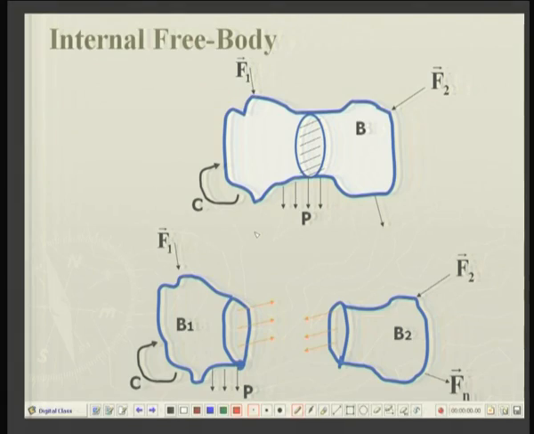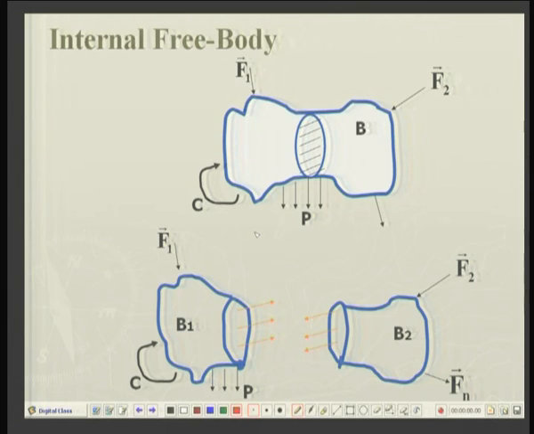Well, I just hinted at internal free body, although we will not be using it in this course, but for the completion of the concepts, let us say suppose there is an arbitrary body which is subjected to arbitrary forces, pressure, couple, etc., and I imagine that I have cut the body into two portions, B1 and B2, then due to the molecular forces or atomic forces, each part of the body will be acting on the other part and vice versa.